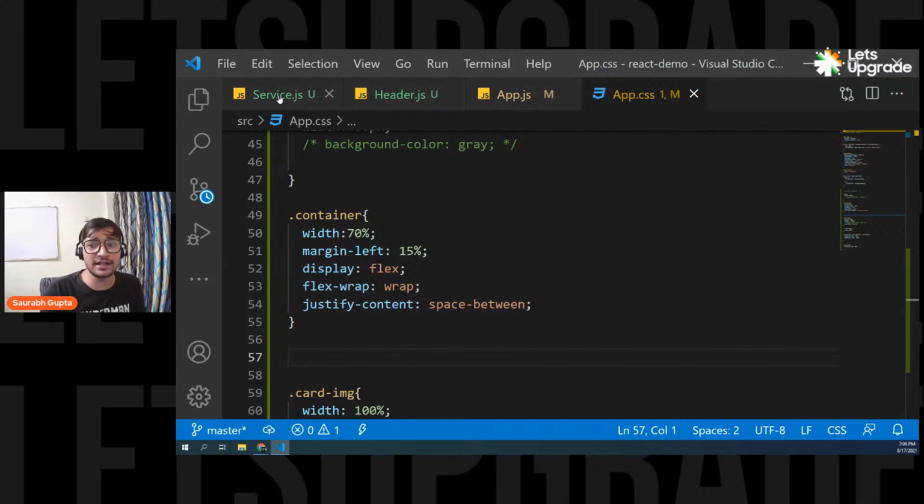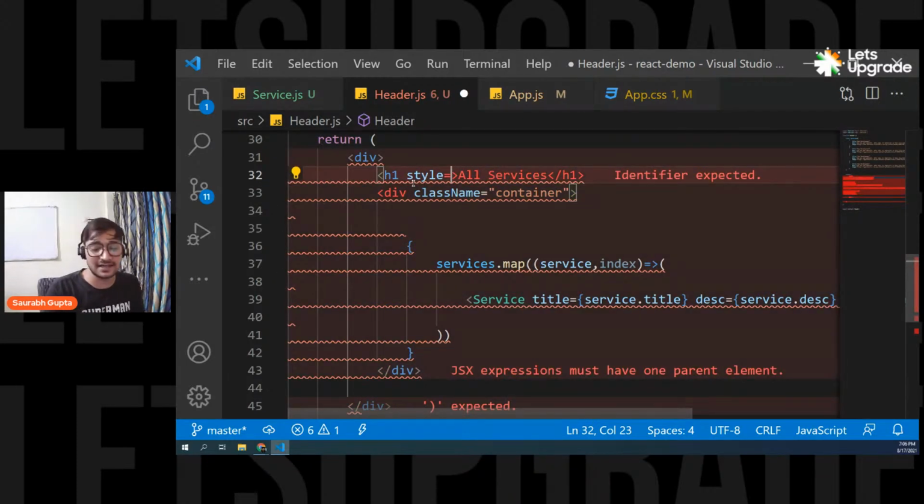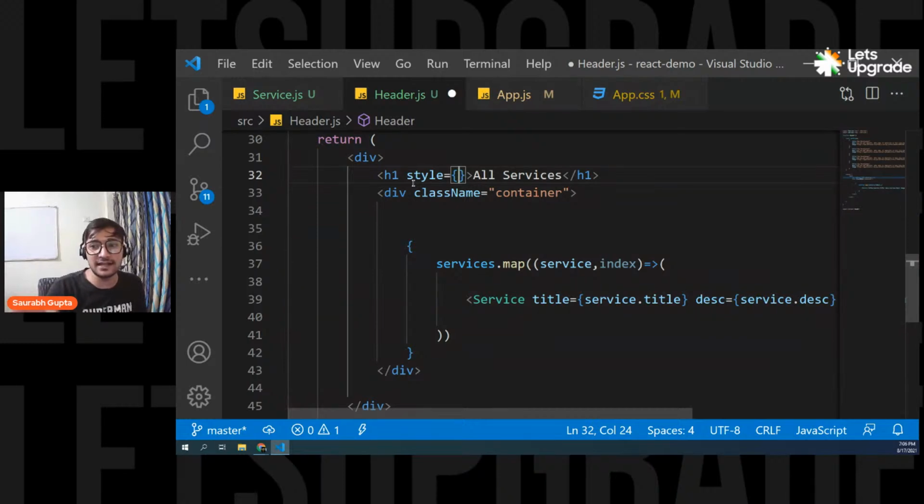But as I told you, it is not HTML. It is JSX. That means it's JavaScript. Internally, everything is getting created using JavaScript. That means you cannot normally write your CSS like this, style, and then double quotes. No, it doesn't work like that. Here you have to put JavaScript CSS like this. You have to create this style equals brackets, and then inside this, you have to write like this. If you know JavaScript, then you know this.